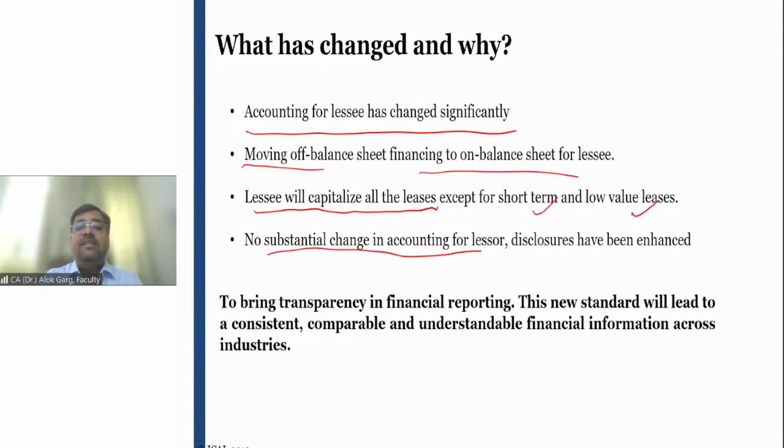No substantial change in accounting for lessor. From the lessor perspective, there is no change in the accounting, right? Only disclosures have been enhanced. Okay? Only disclosures have been enhanced. So this standard will lead to more transparency and more disclosure in terms of the new guidance on leases. Right, guys?